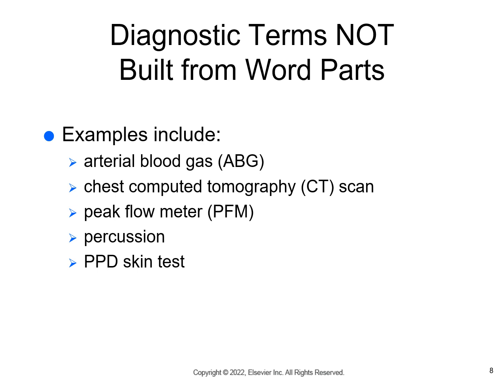Now, those that may be just a little bit more difficult to remember, arterial blood gases are tests that are performed with the use of arterial blood, looking at the levels of oxygen, carbon dioxide, and the pH level of the blood. And ABG is a common abbreviation here, especially in laboratory settings. Chest computed tomography or CT scan. CT is a very common abbreviation.